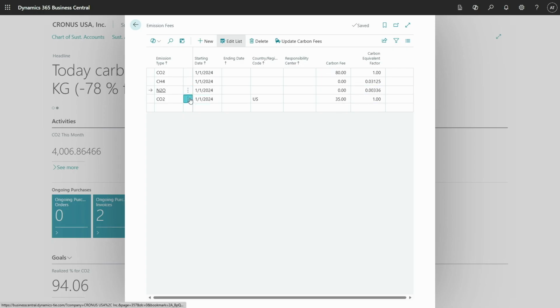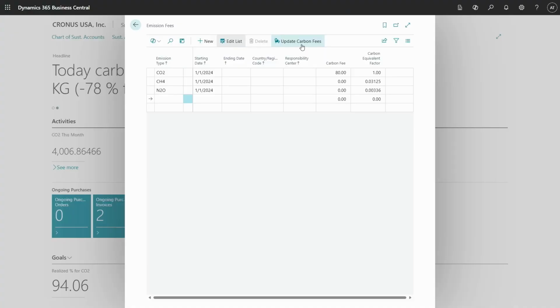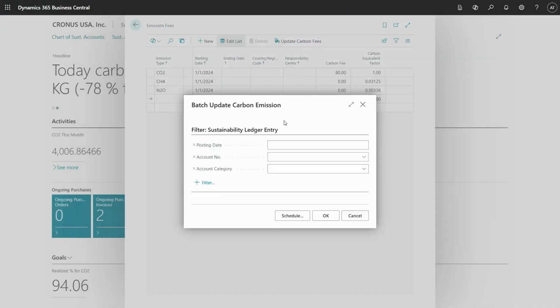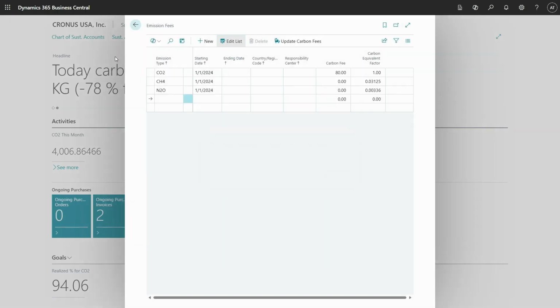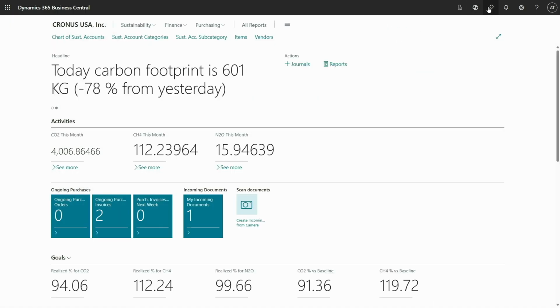What is important? Maybe you started with the previous features without having emission fees, and now you want to update existing entries because you didn't have this functionality earlier. So now, if I click Update Carbon Fees, the system will update all existing entries, depending on the filter you use, but I will use all of them. And if I say OK, I get here: carbon fee emission updated 34 from 34 entries. So now I have the emission fee already here.